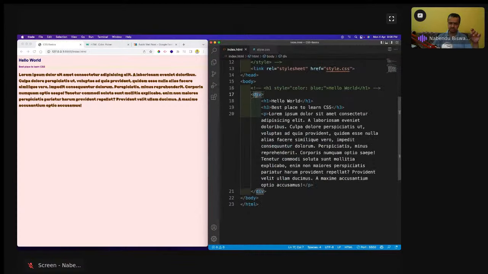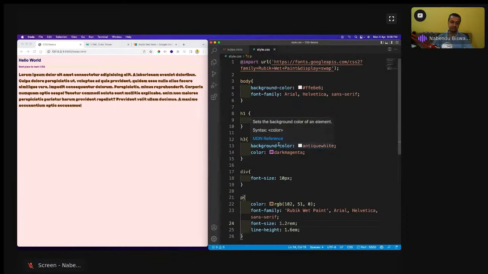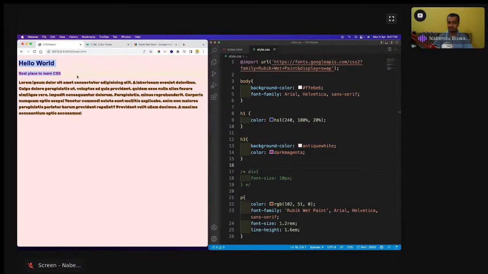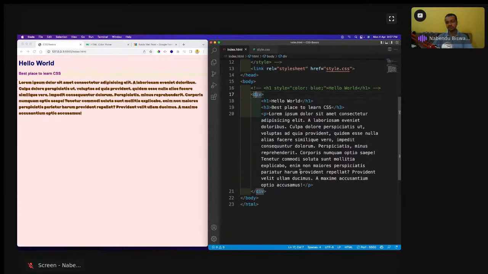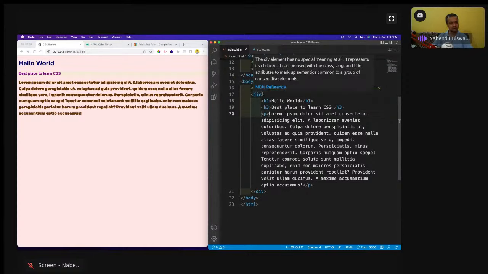You should give everything a unique name, and we give everything a unique name by either classes or IDs. There are classes and IDs in HTML which we are going to give, and through that we are going to style the CSS. First, I am going to comment this out because these two are not looking good. These two have become smaller. Save it, and these two have again become the same. So there are two things: one is known as classes and one is known as IDs. Classes and IDs are both used to uniquely identify any element, not only div, h1, h3, p, anything you can give. So I'll give it to the div.